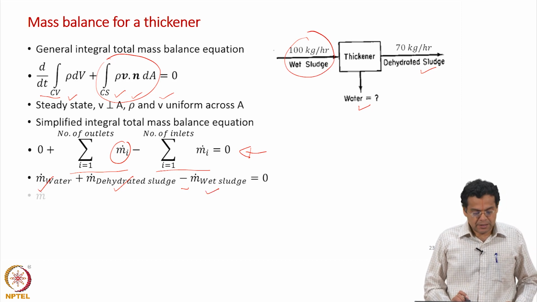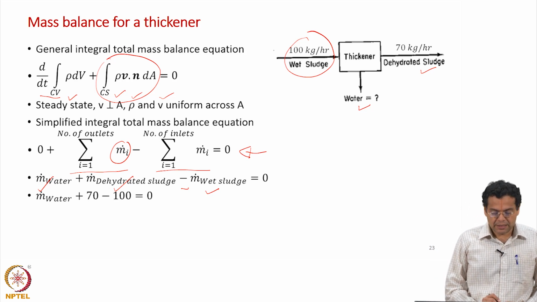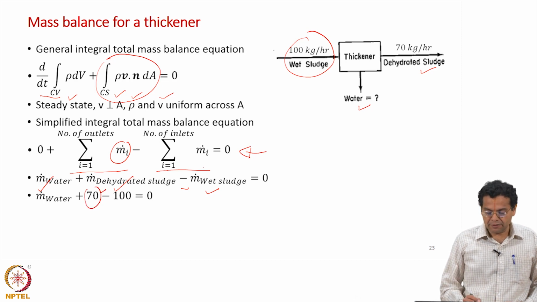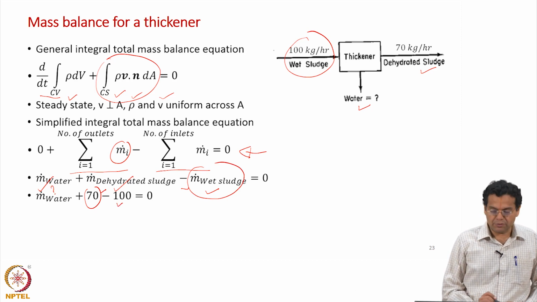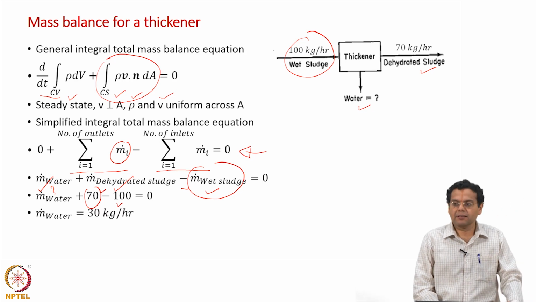Let us substitute the known values. We are given the mass flow rate of dehydrated sludge, which is 70. We are given the mass flow rate of wet sludge, which is 100, and the water flow rate has to be found out. If you solve, you will get 30 kg per hour.